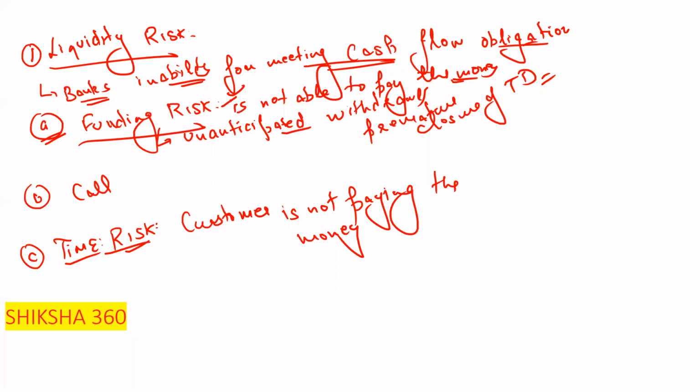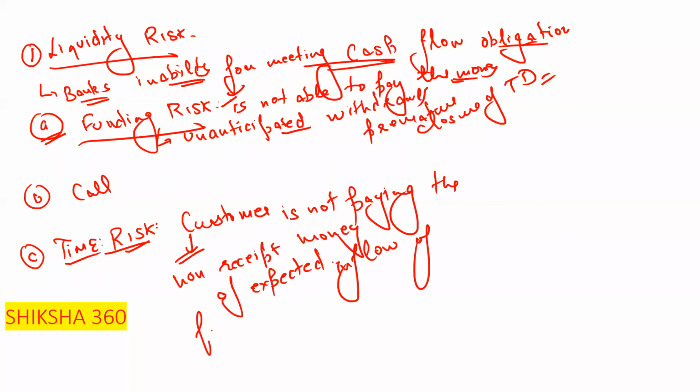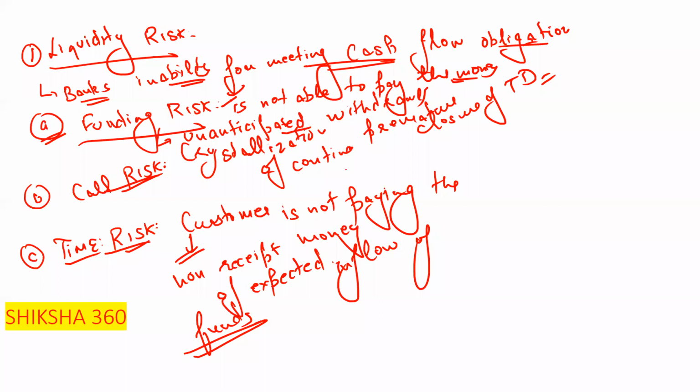Time risk is when there is non-receipt of expected inflow of funds. That is known as the time risk. And the last one is the call risk, basically the crystallization of contingent liabilities, like a bank guarantee.